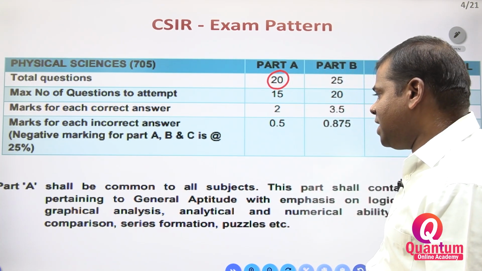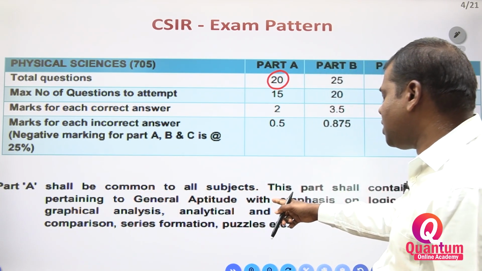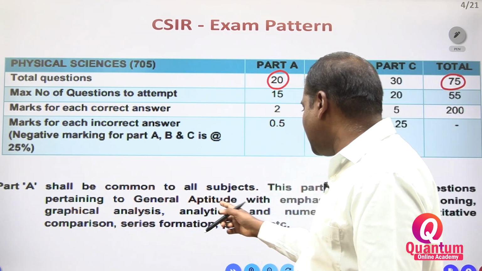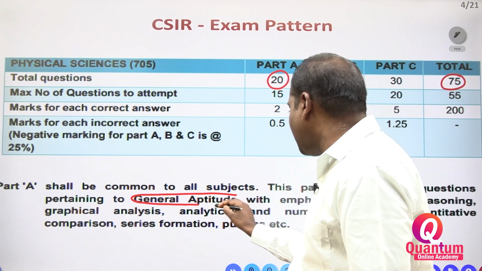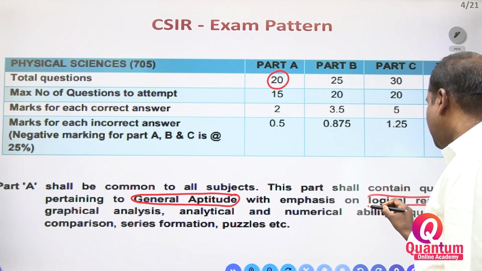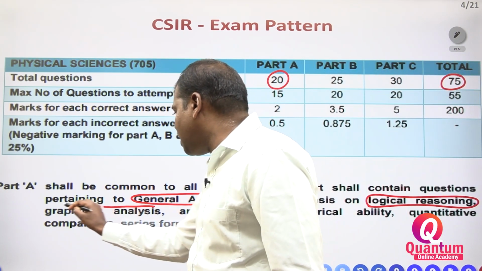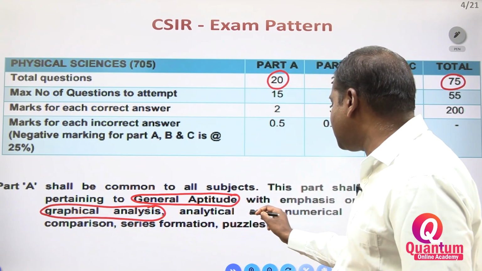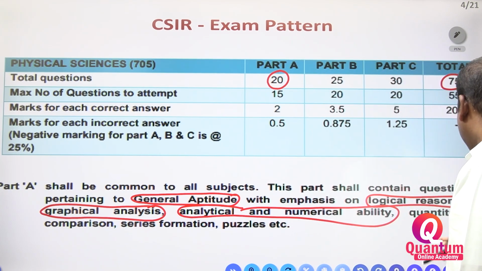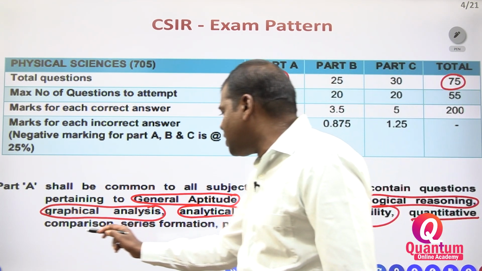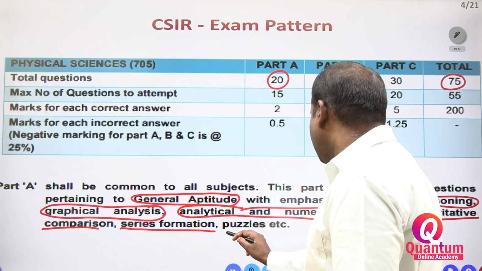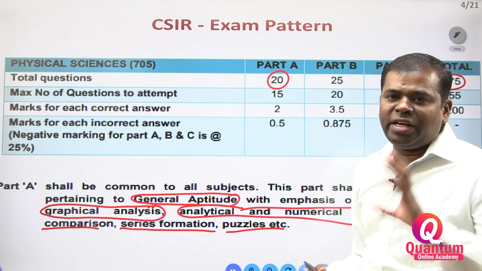Part A shall be common to all subjects. This part shall contain questions pertaining to general aptitude, with emphasis on logical reasoning. It will be logical reasoning, graphical analysis, analytical and numerical ability, quantitative comparison, series formation and puzzles. Like that. This is completely general aptitude.